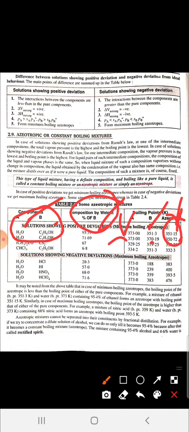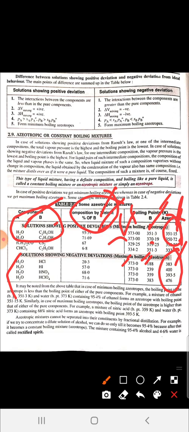So for solutions showing positive deviations, the boiling point of the azeotrope is always less than pure A and B, and in solutions showing negative deviation, the boiling point of the azeotrope is always higher than either of the two. You can see the boiling point of A is 373 and the boiling point of B is 188, and the boiling point of the azeotrope is higher.